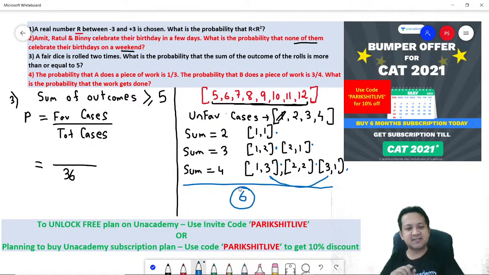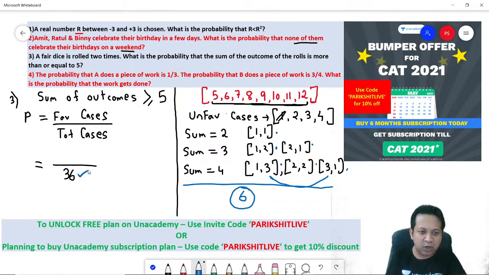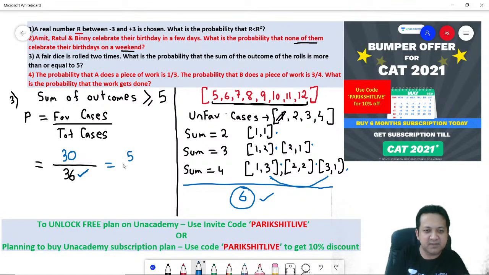Unfavorable cases is 6. Remember, what you need is favorable. So total cases was 36, out of which 6 of them are unfavorable. If 6 of them are unfavorable, how many of them are favorable? 36 minus 6, so you get 30. So what's your answer? 5 by 6.